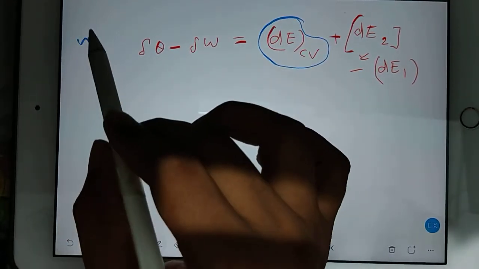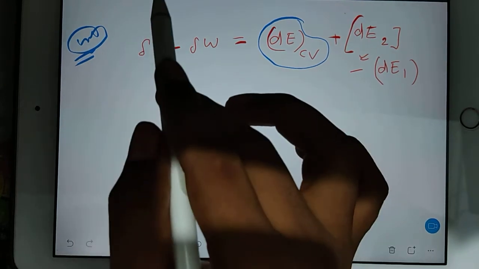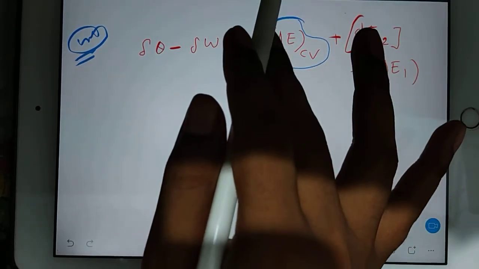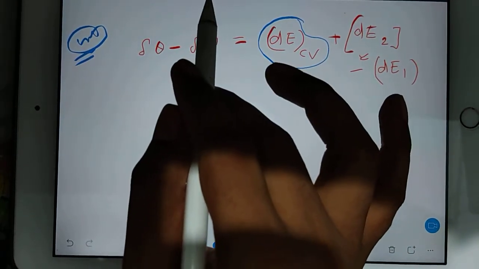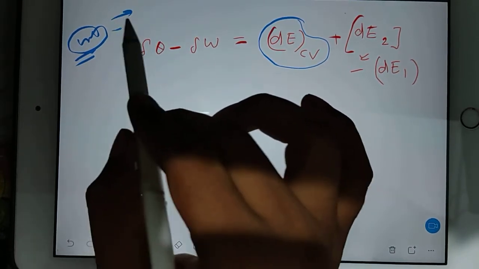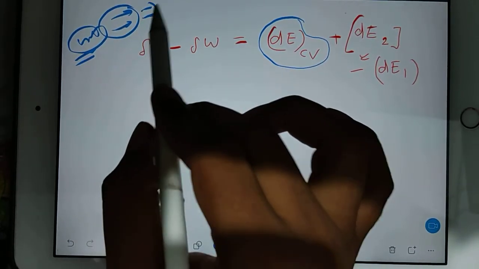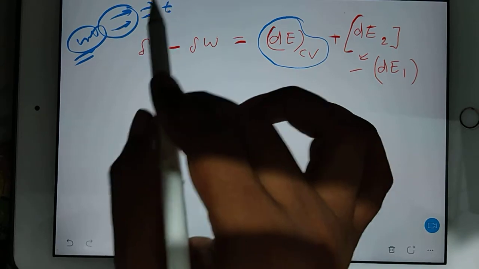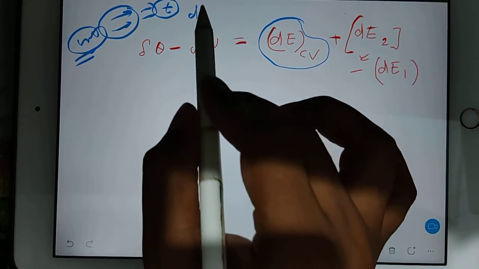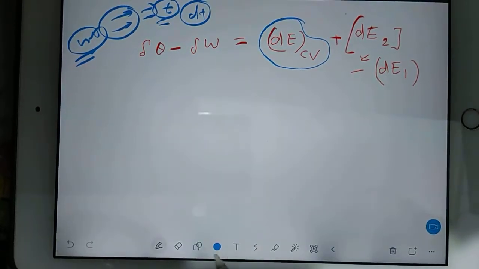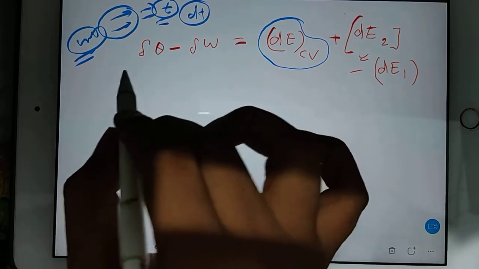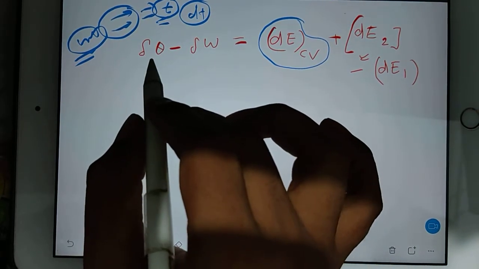One very important thing: this is unsteady flow. It means if you differentiate properties with time, they will not be zero, right? And whenever any property is being changed, it will take some time, correct? So I am considering a very small time dt, and I can write the equation in differentiated form.